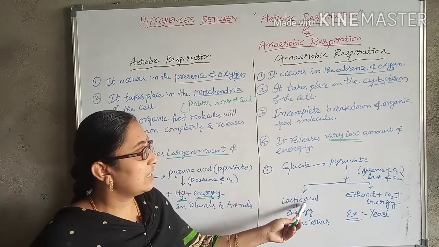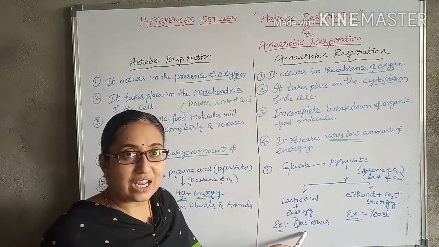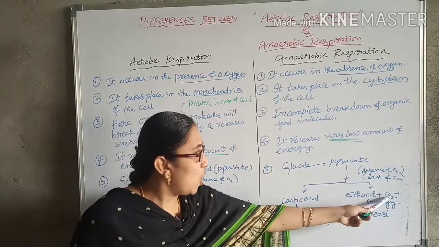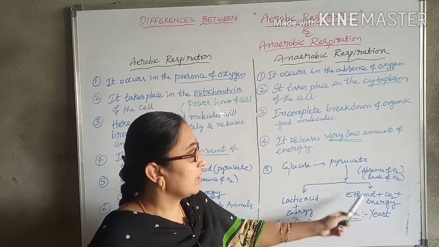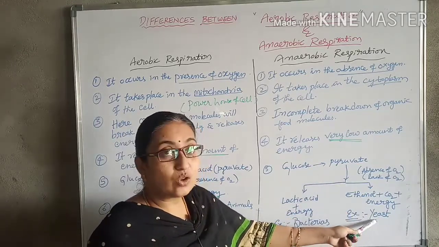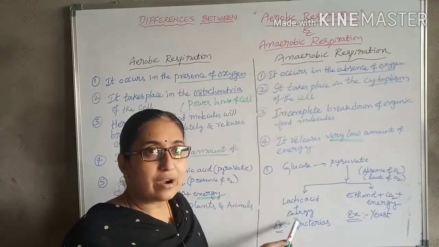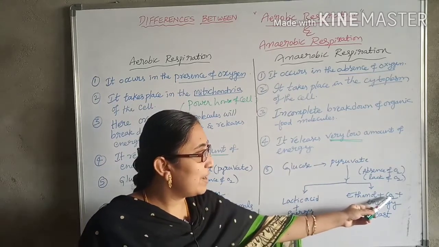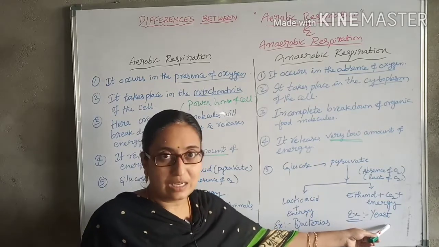It releases lactic acid and energy in the case of bacteria, whereas it releases ethanol, carbon dioxide and a very minute amount of energy in the case of yeast.